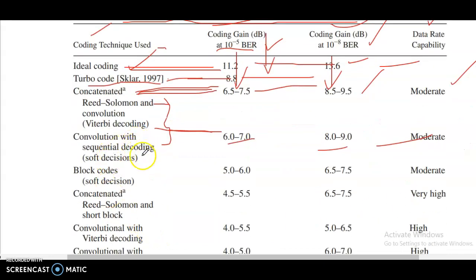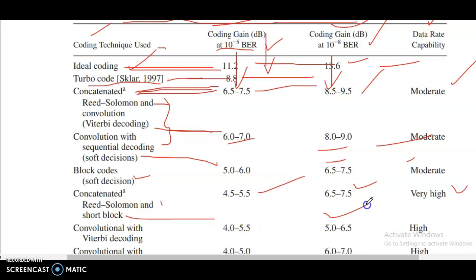Convolution with sequential decoding, soft decisions. 5 to 6, 6.5 to 7.5, moderate. Block codes, soft decision 4.5 to 5.5, 6.5 to 7.5, very high. Concatenated Reed-Solomon and short block.